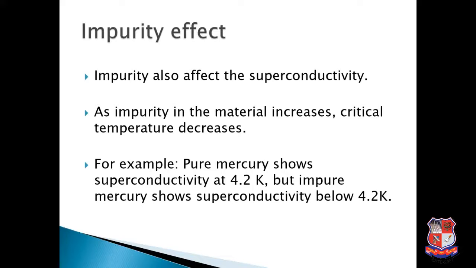Now the next property is the impurity effect. Impurity also affects superconductivity. As impurity in the material increases, the critical temperature decreases. For example, pure mercury shows superconductivity at 4.2 Kelvin, but impure mercury shows superconductivity below 4.2 Kelvin. So we can say that the critical temperature also varies with impurity. As impurity increases, the critical temperature will decrease.